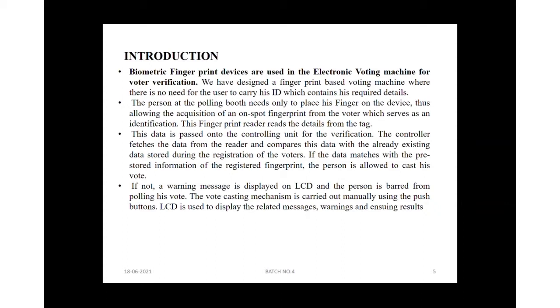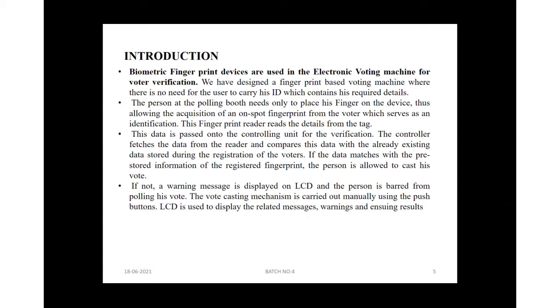The person at the booth needs only to place his finger on the device, thus allowing the acquisition of an authentic fingerprint from the citizen, that is, an identification. This fingerprint reader reads the main point from the tag.